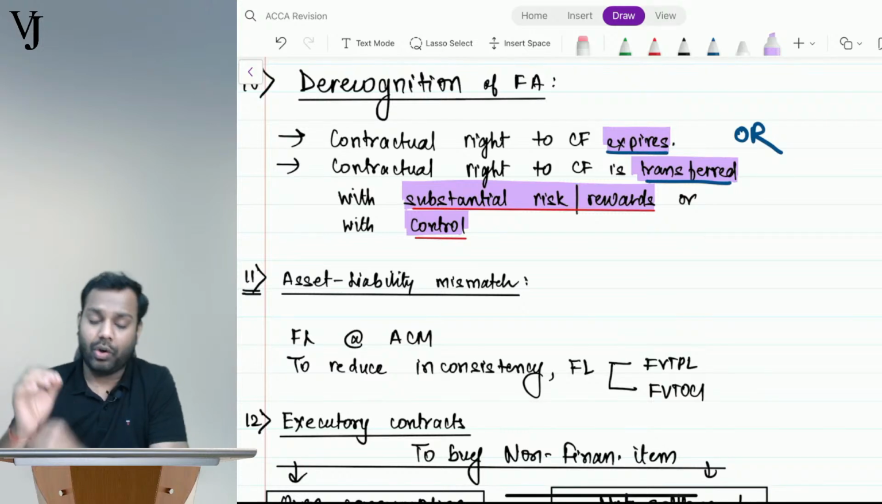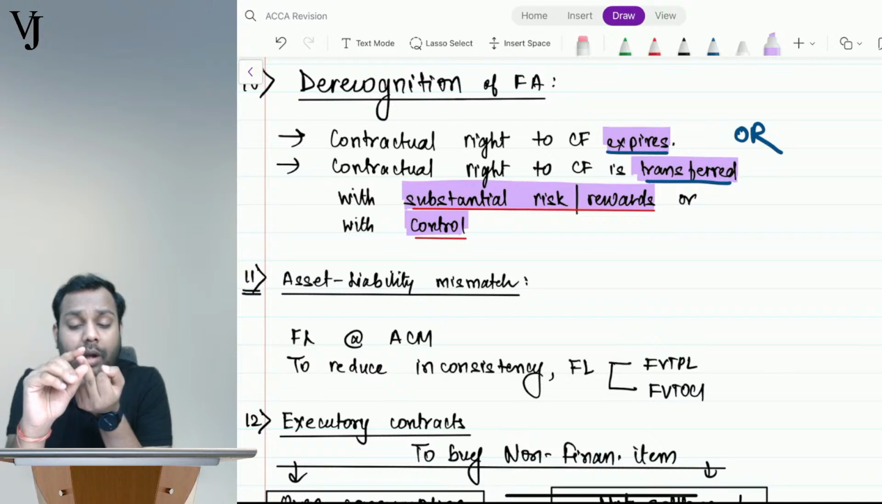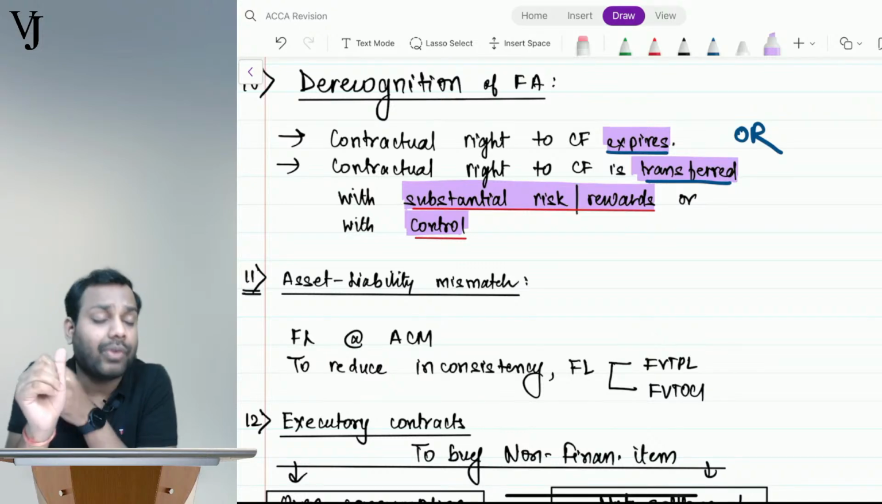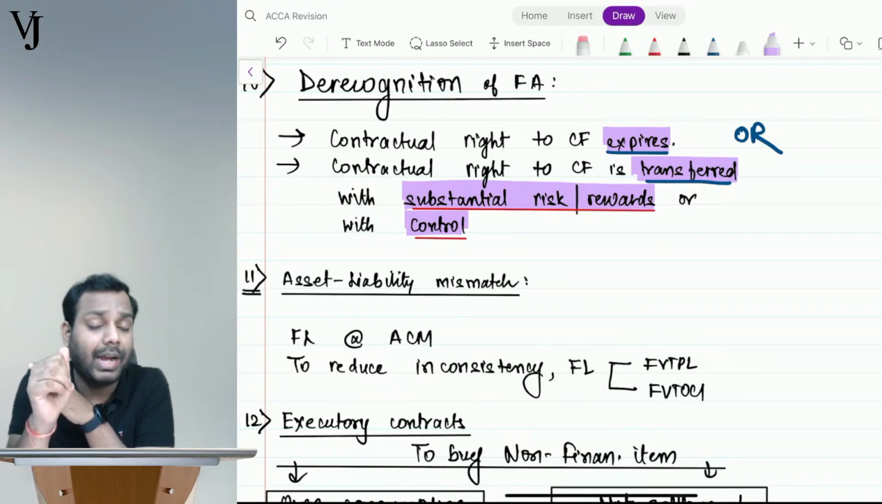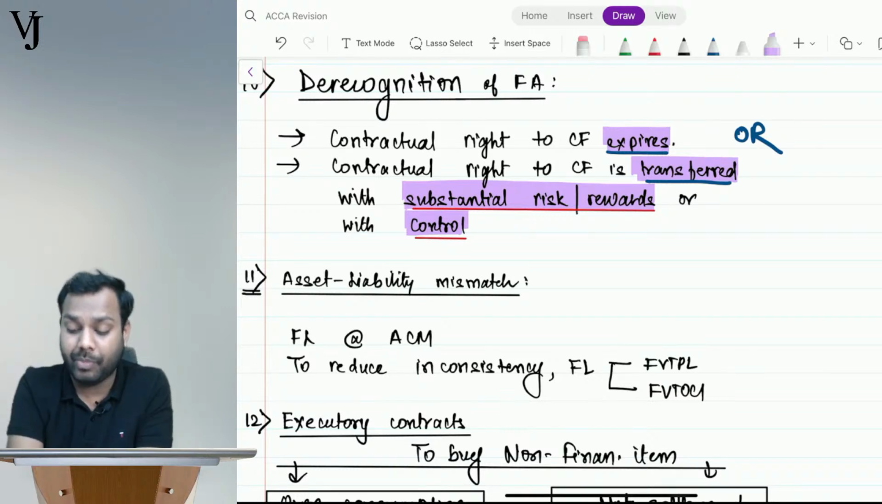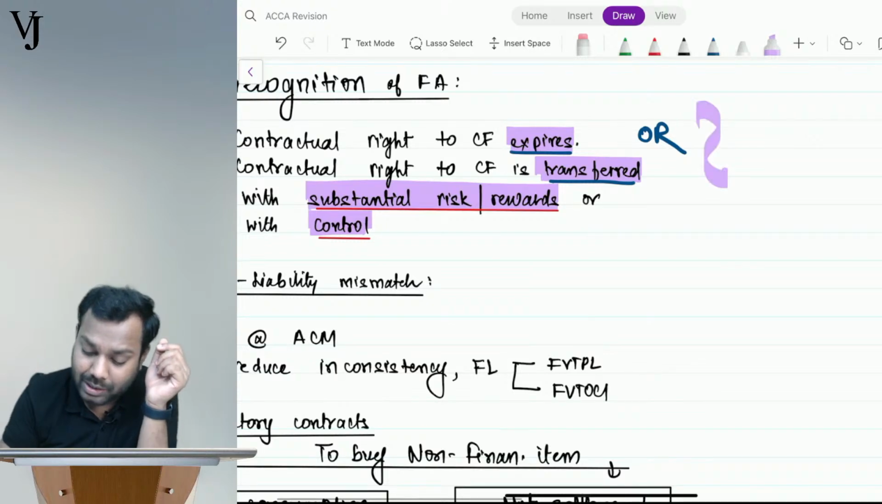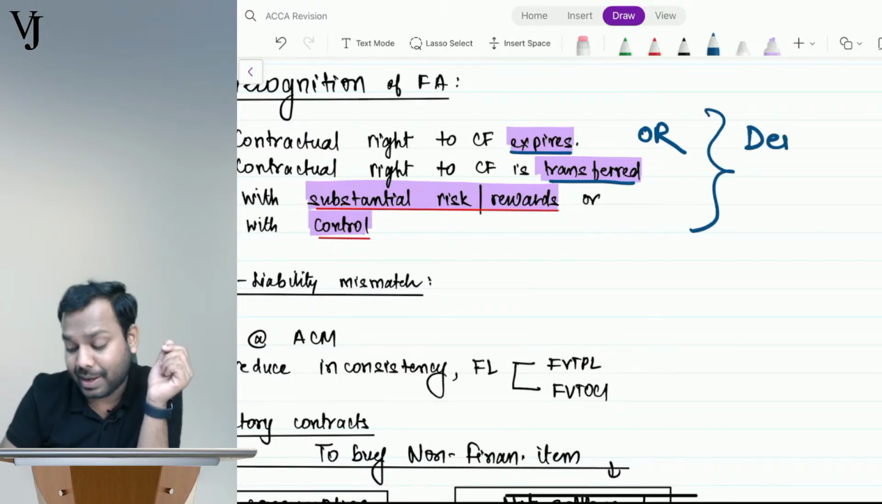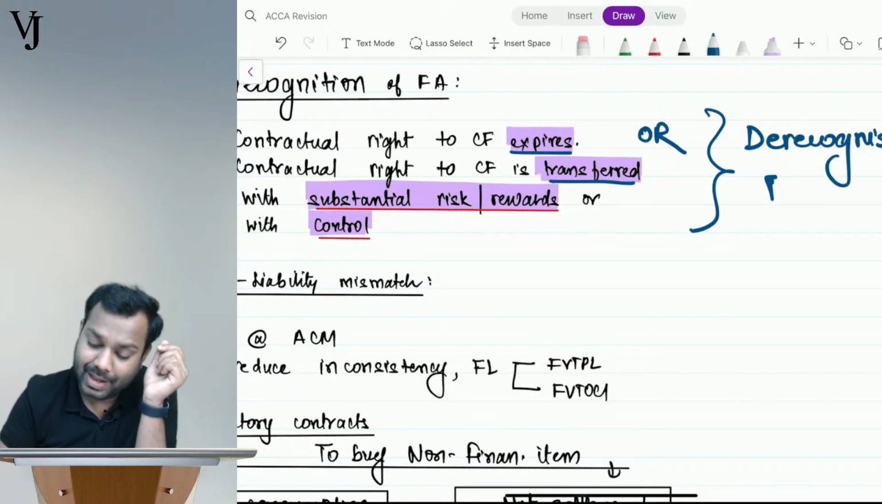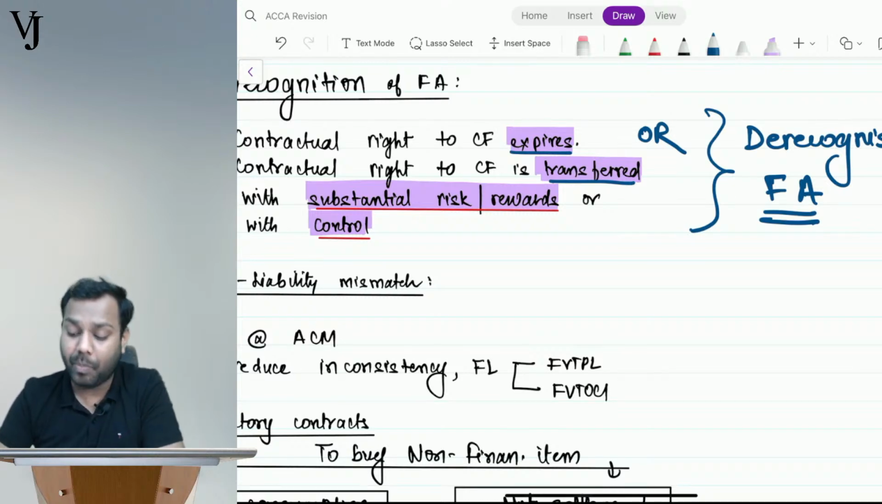So either your right to receive cash flow gets expired because you have already received the money, or you have transferred your right with substantial risk or reward, or with control. Either of them. In these cases you de-recognize the financial asset. I hope it is clear to everyone.